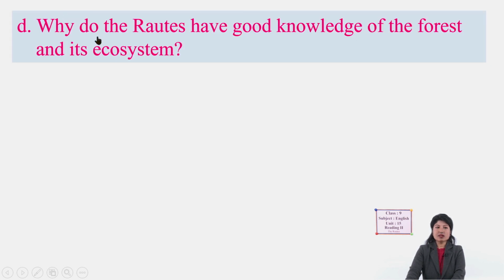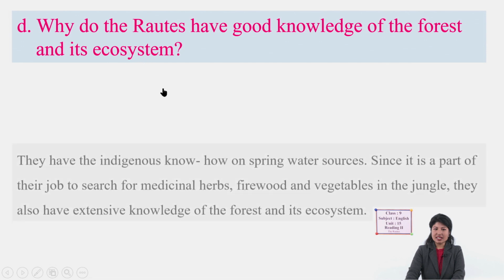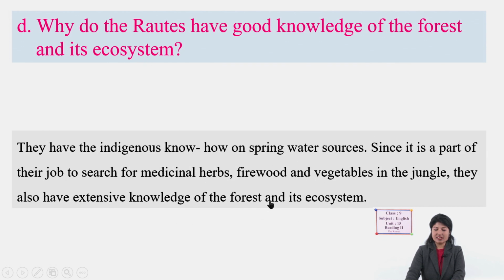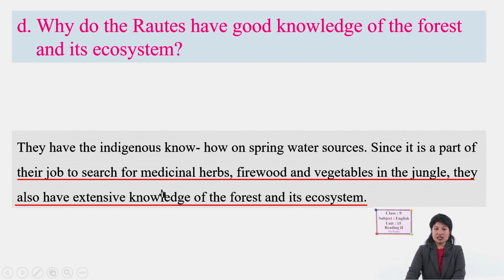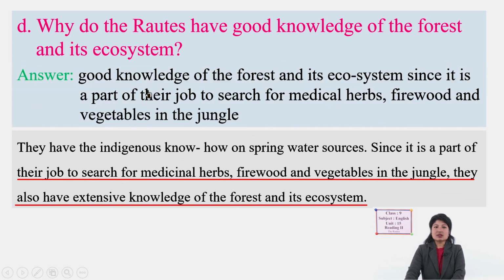Number D. Why do the Rautes have good knowledge of the forest and its ecosystem? Have you gone through? Found? Okay, yes, the answer is somewhere here. Let me show you by underlining the lines. So, they source medicinal herbs and firewood, vegetables in the jungle. They are very close to the jungle. That's why they have extensive knowledge about the ecosystem, right? They are close to the forest. That's why they have this knowledge.